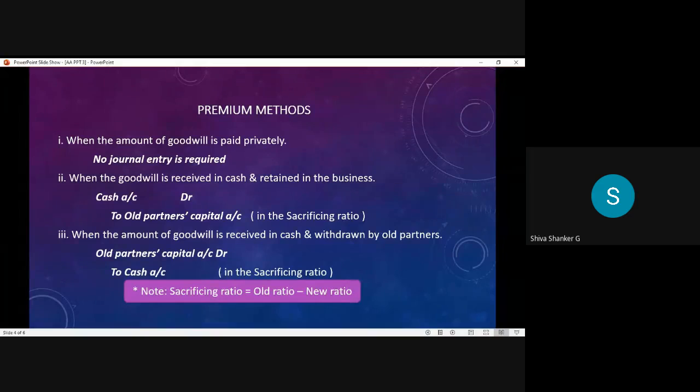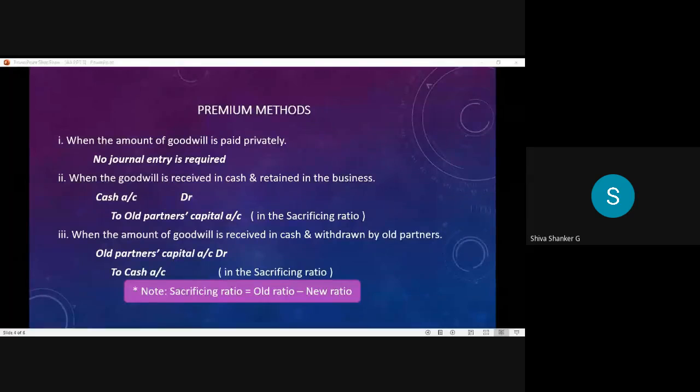All of you got it? Any question? When the goodwill is received in cash and retained in the business, what entry do we write? Cash account debtor to old partners capital account. Cash account is debited with the goodwill amount, and to old partners capital account means we distribute to old partners only, not new partners, because the new partner is the one paying the goodwill amount. The amount we distribute to old partners. For the distribution, what ratio do we use? Sacrificing ratio.